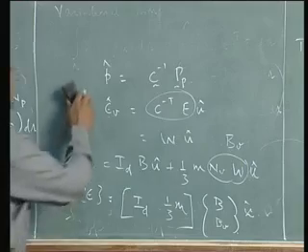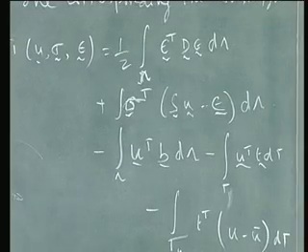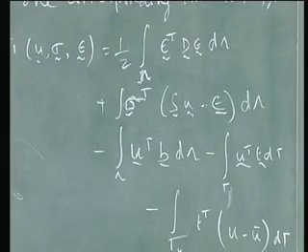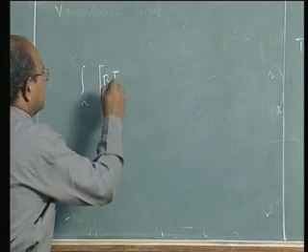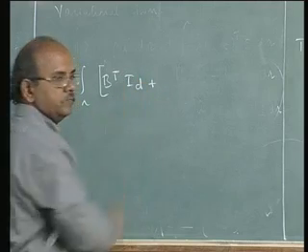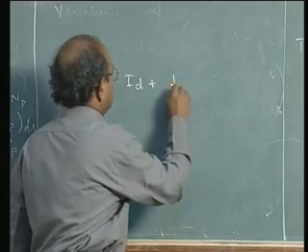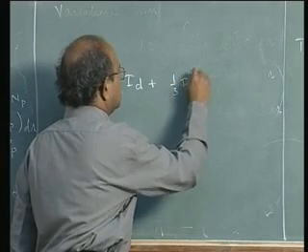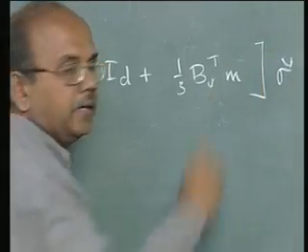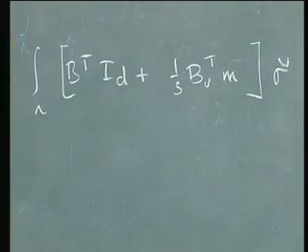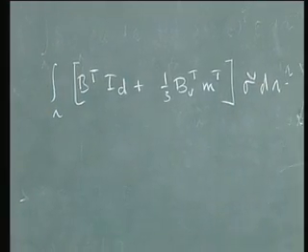Now, again, I am doing some juggleries here, resubstituting all these expressions, so that I will write this down as B transpose id plus 1/3 BV transpose M transpose sigma hat d omega is what I will have.